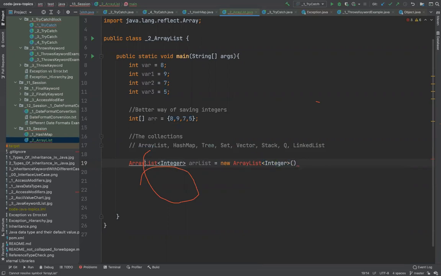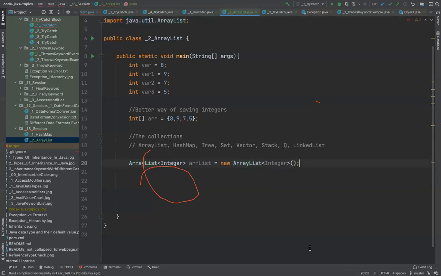When you see this error, it will ask you, I want to import this. I will say yes, I want to import this. Yeah, imported. So you see, it has been imported here.